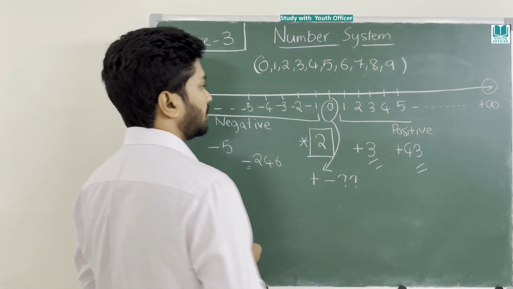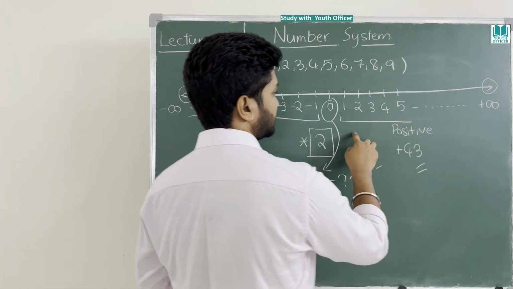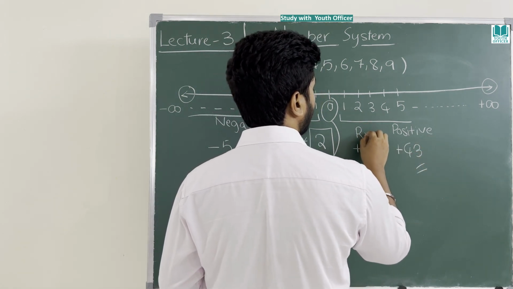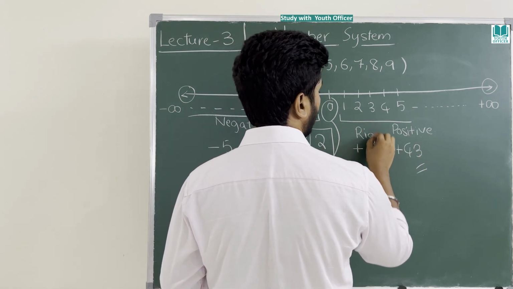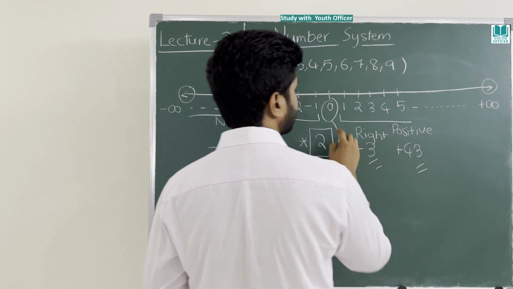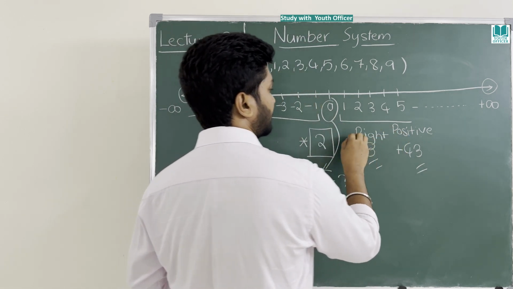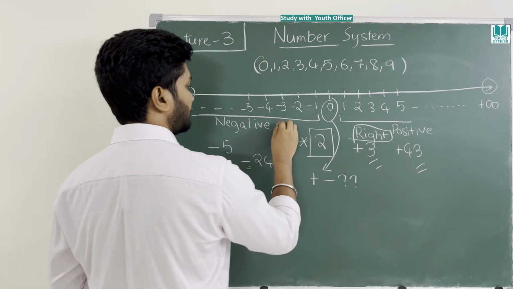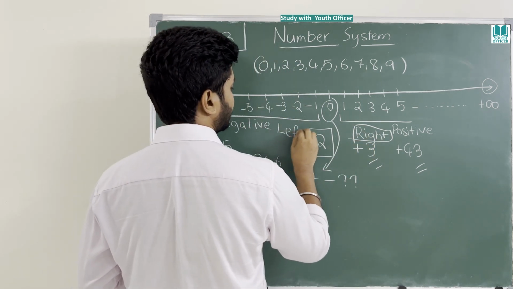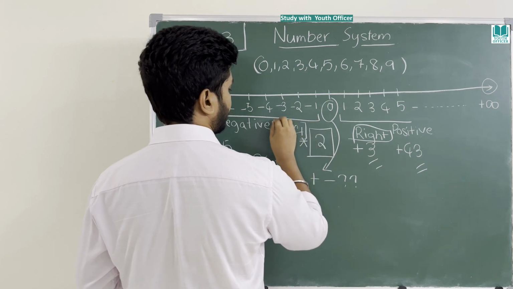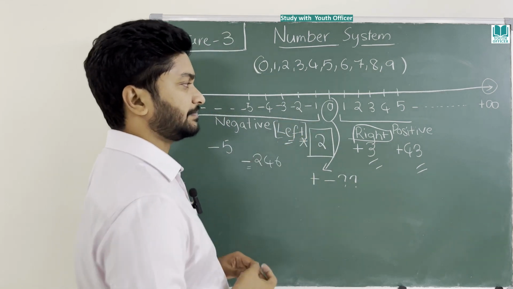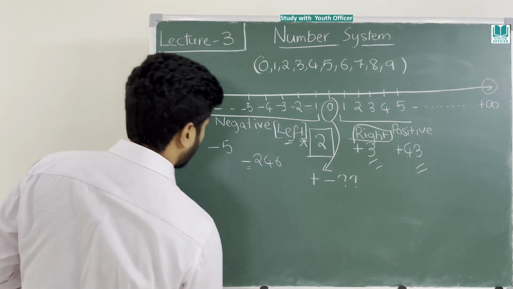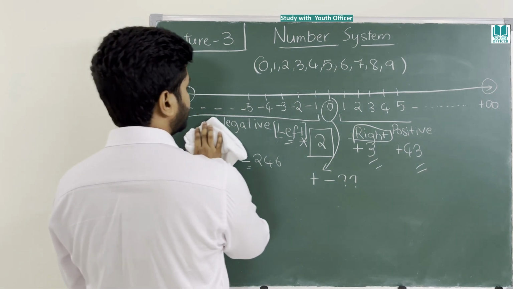These positive numbers are on the right side of 0. Remember that. Please make a note of it. Right side. And these negative numbers are on the left side of 0. Is this clear?